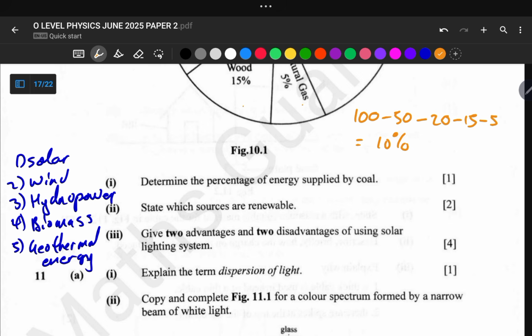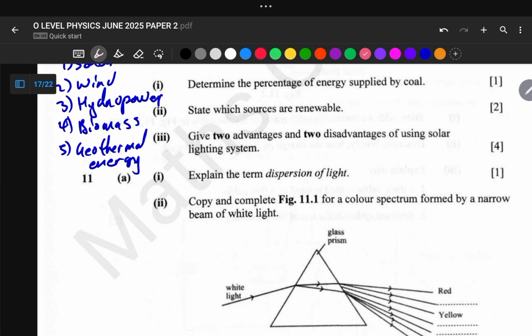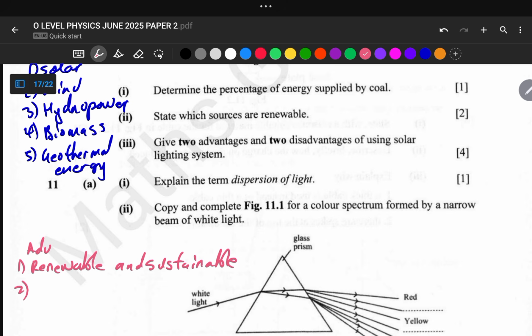Okay, and the second one, so let me use this color for advantages. So advantages, number 1, it is renewable and sustainable. Okay, and the second one is that it is eco-friendly, so no carbon emissions or pollution, so it is free from air pollution, sound pollution, and so forth. So it is eco-friendly. It is the second advantage.